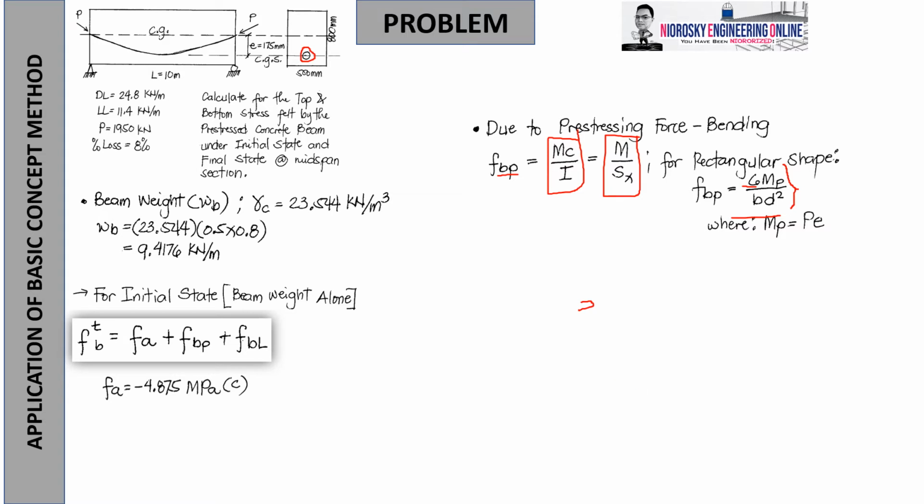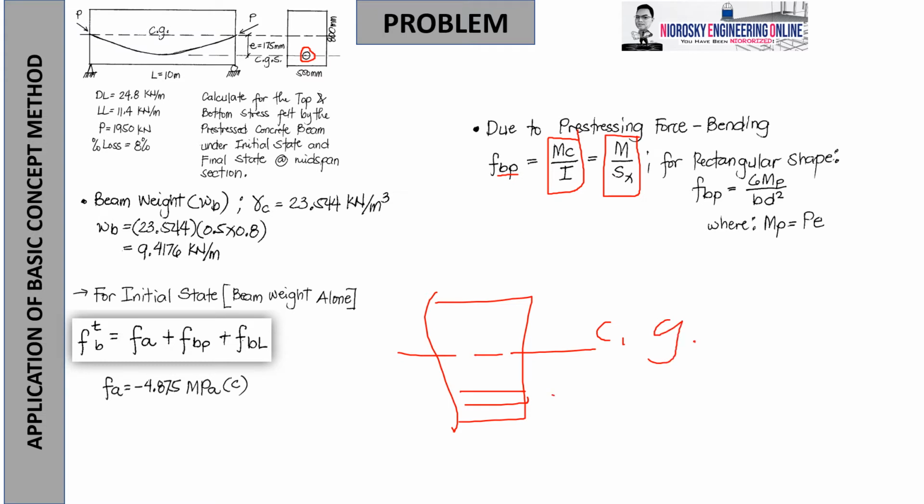Other than that, let us go back to Mc over I or the M over Sx, whereas I stands for the inertia and Sx is representing the section modulus along the strong axis. Okay? So, Mp is just the moment created by the prestressing force. Because there is a distance between them. This is the CG. This is the force P. This is the distance e, eccentricity. Then, it will take a moment on the CG. So, that is only P times e. As simple as that. That's why Mp is just Pe.